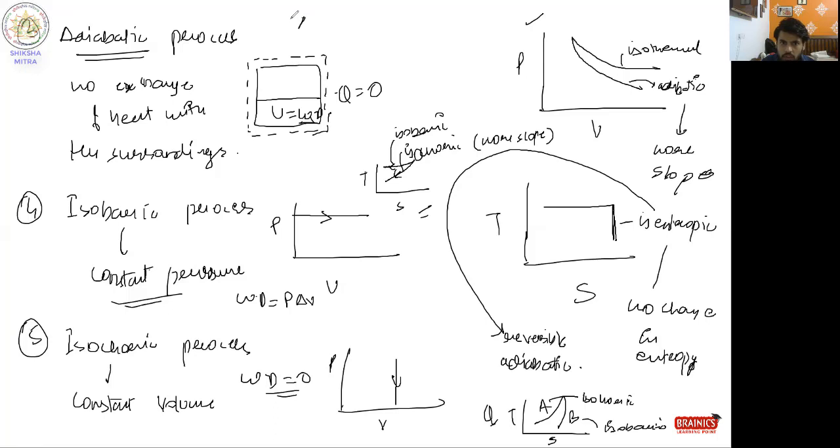So the adiabatic work done is basically given by P2 V2 minus P1 V1 divided by gamma minus 1. This is the work done: the final state minus the initial state, divided by gamma minus 1. You can write it in P1 V1 form also, but it comes out negative, so that will confuse you in numericals. That's why remember only the P2 V2 form. If this value comes out positive, it means work is done on the system. If it comes out negative, work is done by the system. So we have covered the work done in all the cases.